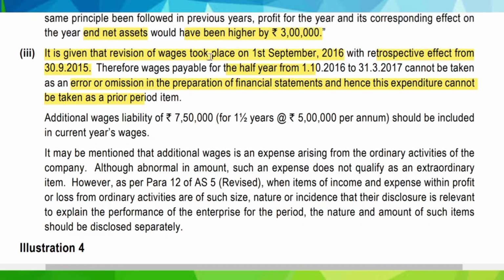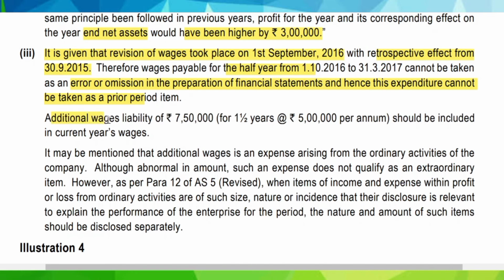So the decision was taken on 1st of September 2016, that is 16-17 period, with retrospective effect from 30th September 2015, that is 15-16. So this amount which pertains to the half year from 1st of October till 31st March 2017 will not be considered as a prior period item.